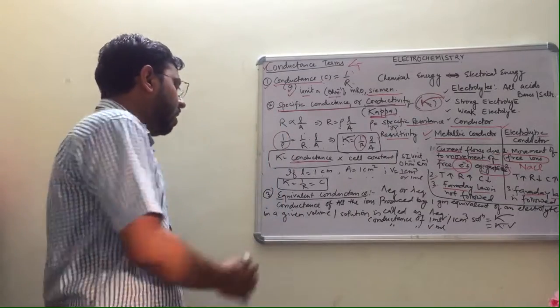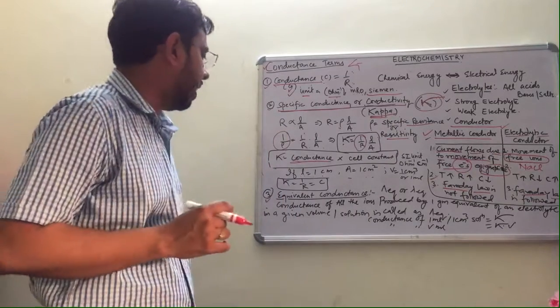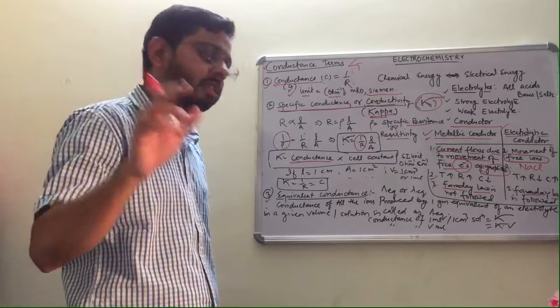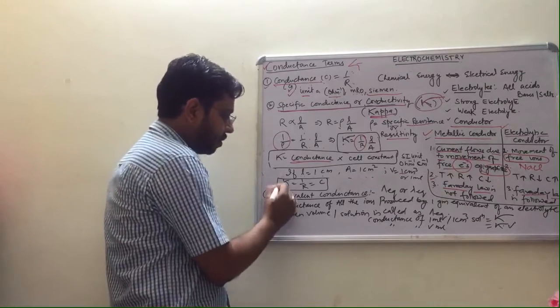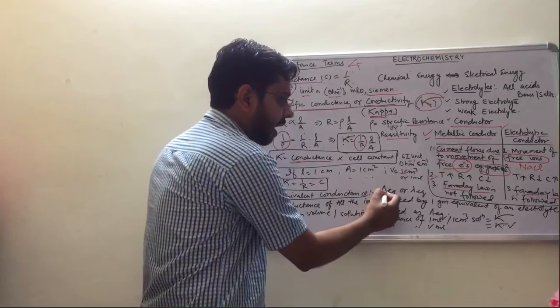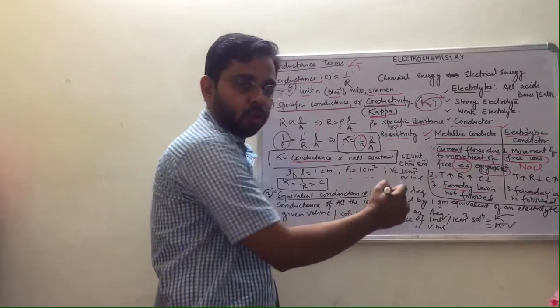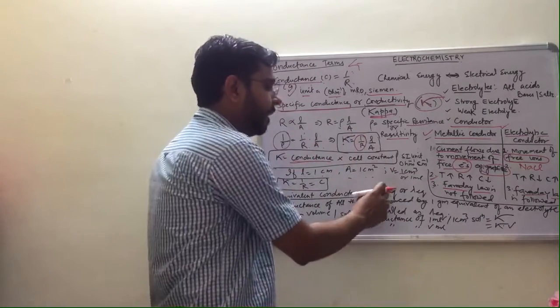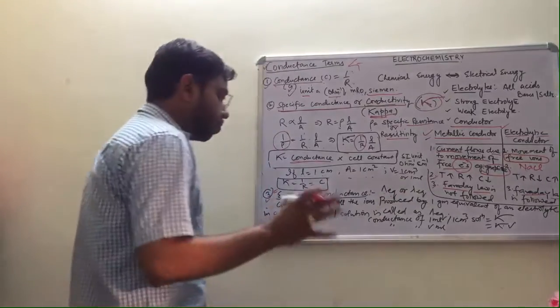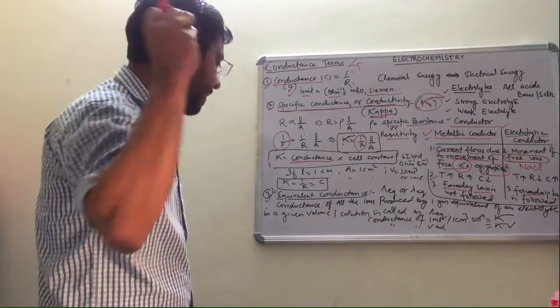Now the third conductance term is equivalent conductance, lambda EQ. So what is equivalent conductance basically?